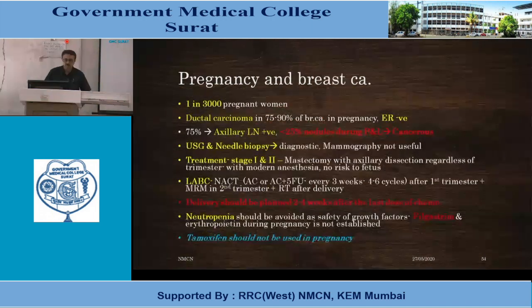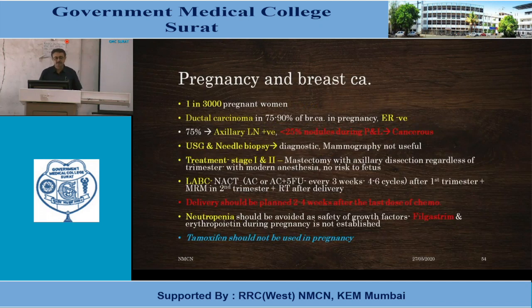Pregnancy and breast carcinoma. It happens in 1 in 3,000 pregnant women. The most common pathology is ductal carcinoma in 75 to 90%. The problem is these tumors are ER negative. In 75% of cases, again, the axillary lymph node is positive. Of all nodules in pregnancy and lactation, less than 25% are cancerous. So for nodular disease in pregnancy and lactation, we should suspect breast carcinoma.